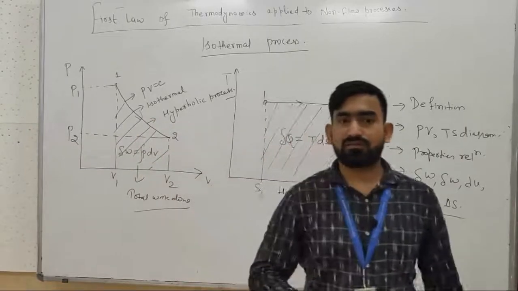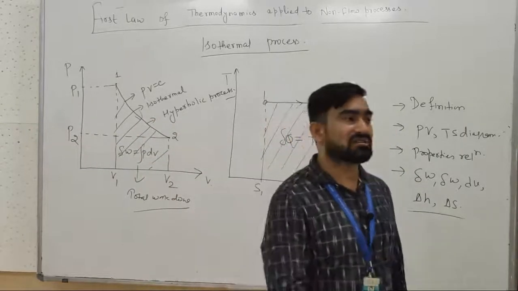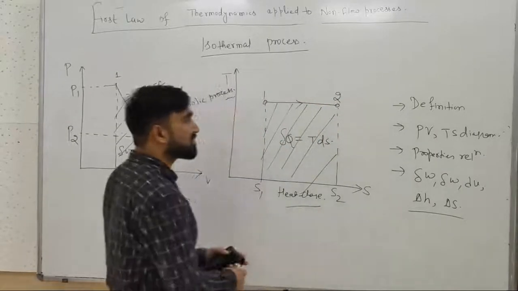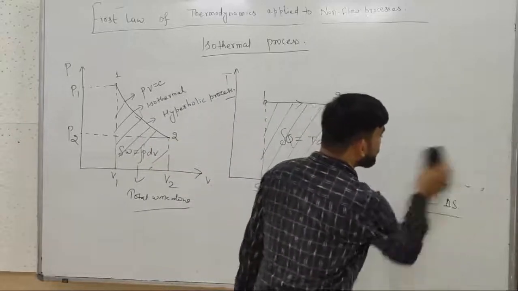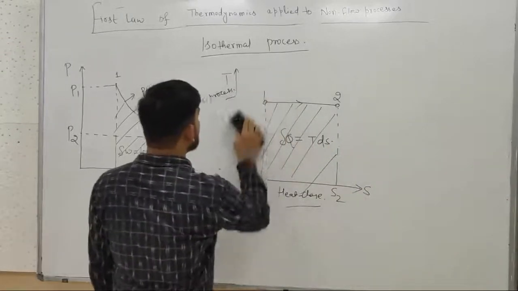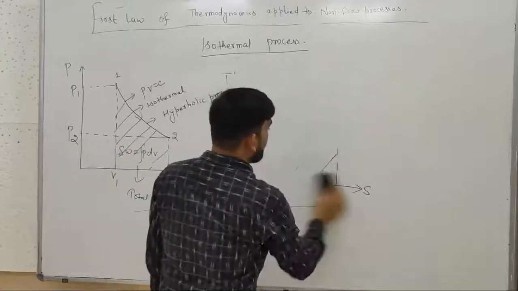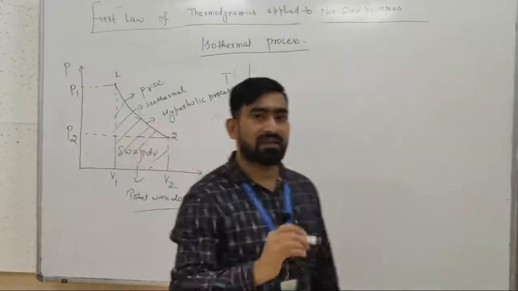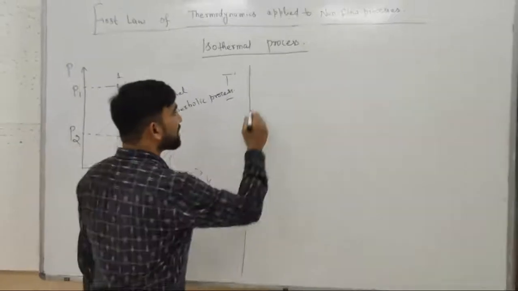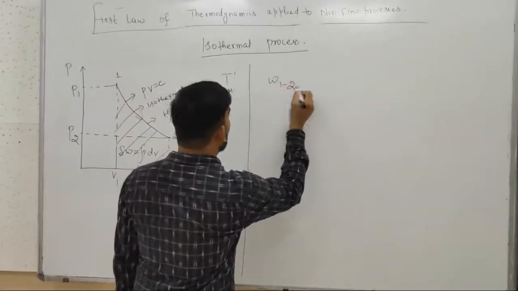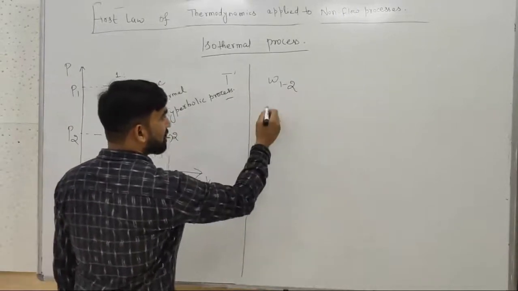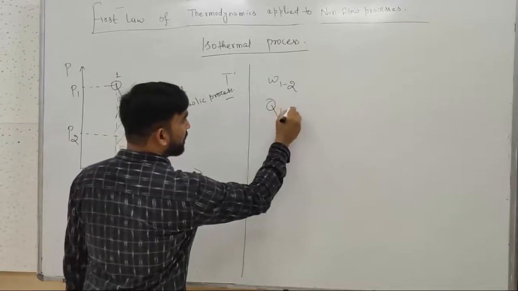So we will calculate what is work done, what is heat transfer, what is enthalpy change, what is entropy change in case of constant temperature process. So let us discuss all the values of all the processes in case of isothermal. The total work done we have seen in case of the first law of thermodynamics, when we apply it to a non-flow process, that work done 1 to 2, because it is moving from point number 1 to 2, so total work done will be W1-2 and heat transfer will be Q1-2.